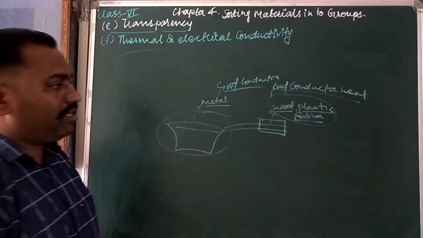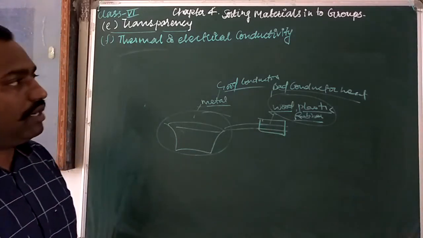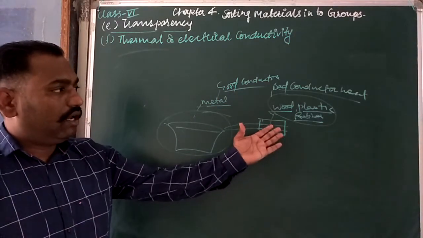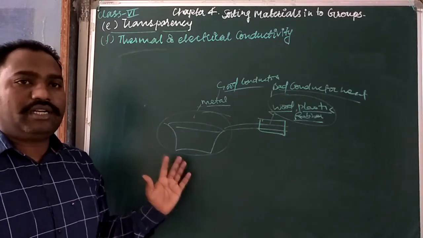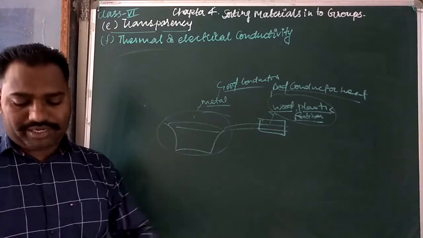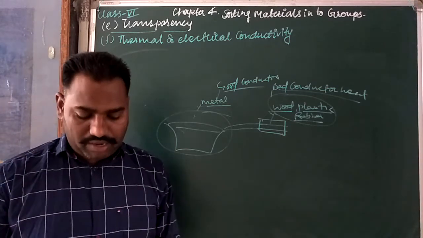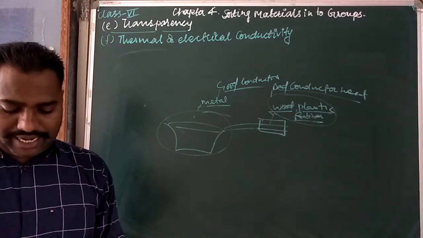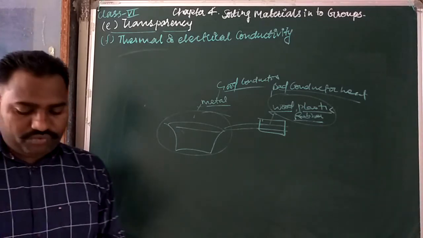that, companies generally use bad conductors of heat for handles. So we will not feel hot here, and actually we need to heat here. So that's why these utensils can be made of metals only. This is because metals, being good conductors of heat, warm up the food quickly, and bakelite, being a bad conductor of heat, does not get heated. Therefore, the handles can be held easily while cooking food in them.